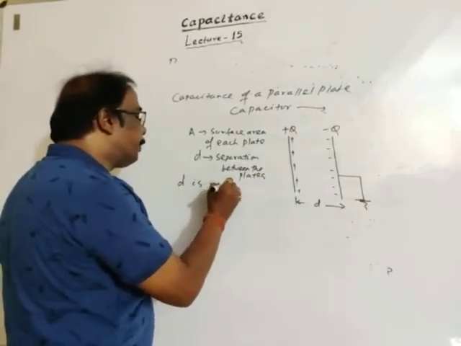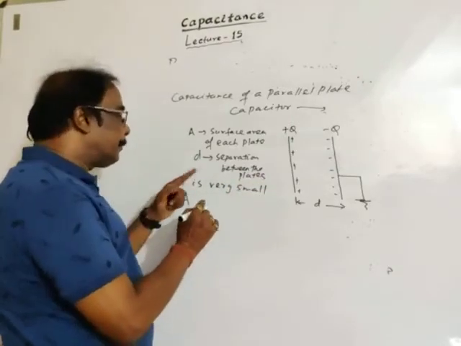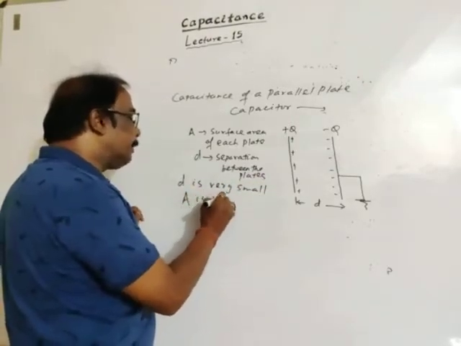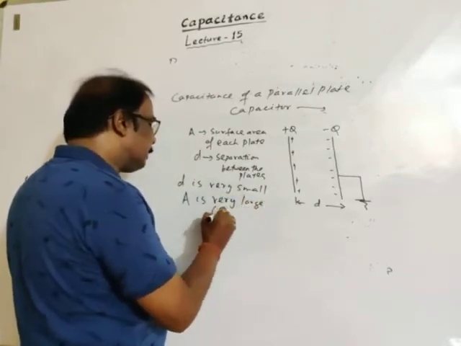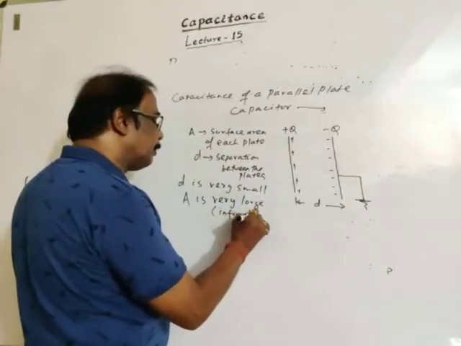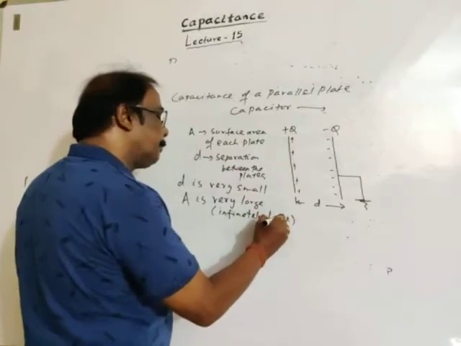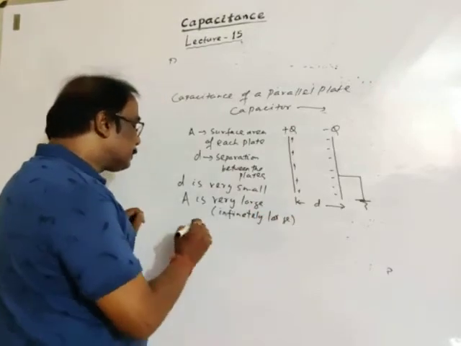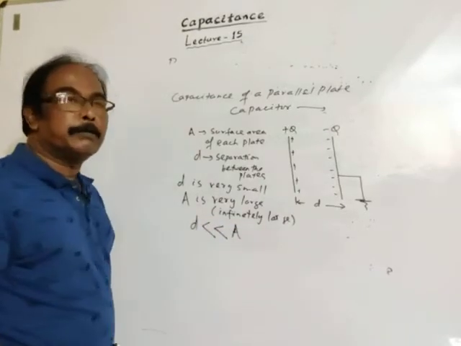D is very small and A, the surface area of each plate, is very large. Means we may write infinitely large. Infinitely large means D is very, very small as compared to the surface area.